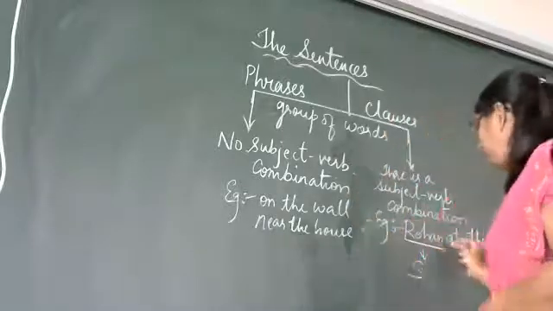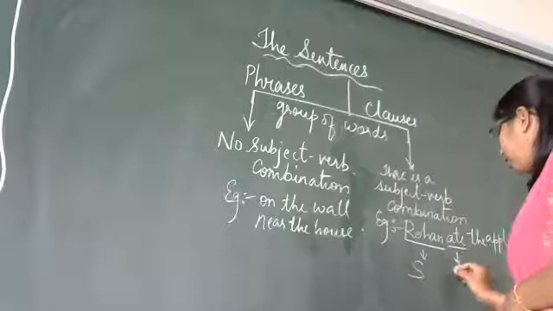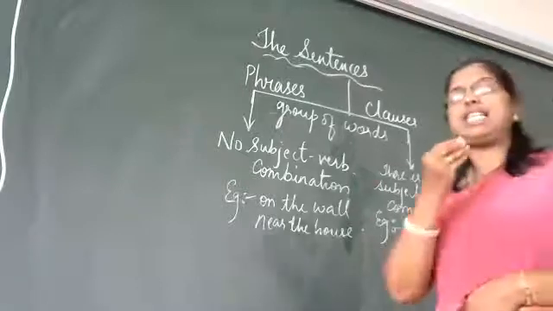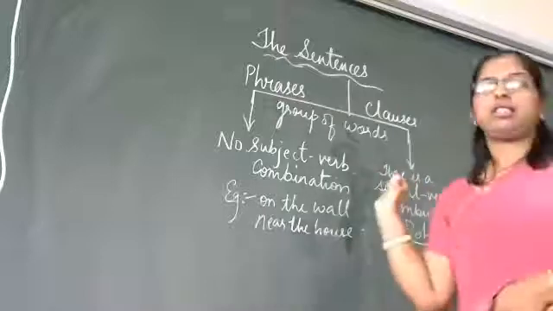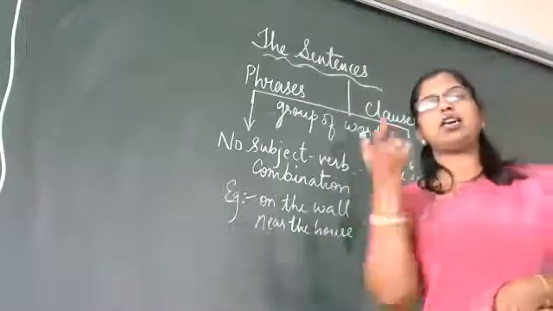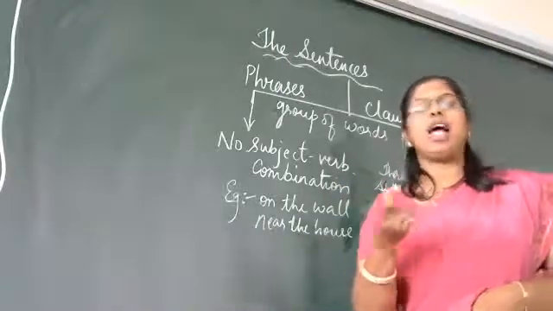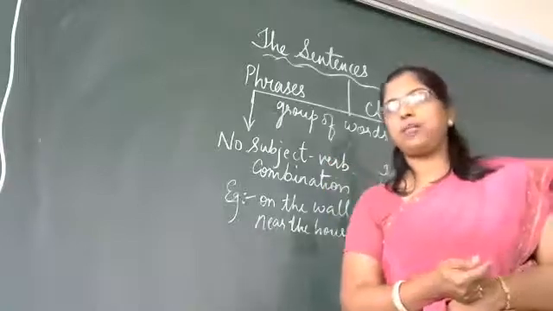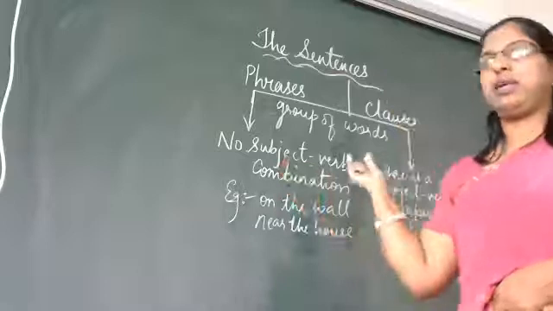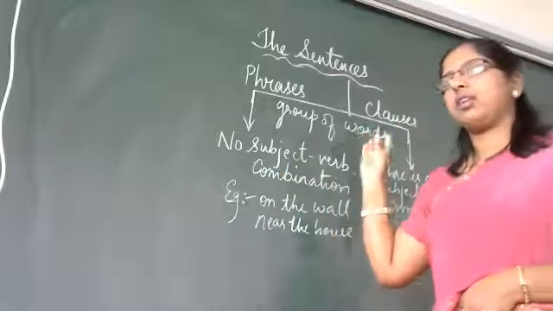He is a doer. Along with that you have a verb, ate, an action word, eating. So, Rohan ate the apple. This type of sentence wherein there is a combination of a verb and a subject is called a clause. Clear to everybody? Any difficulty between a phrase or a clause?